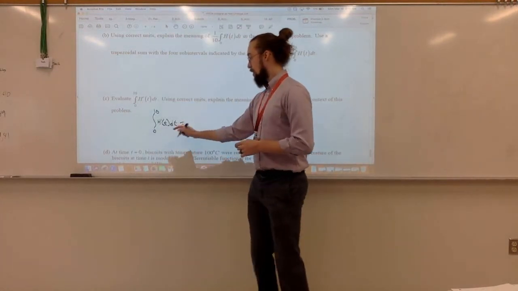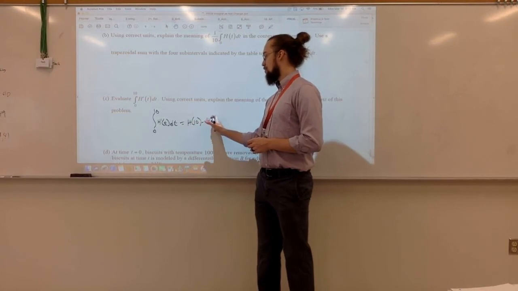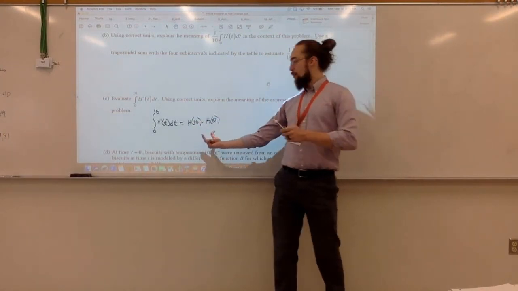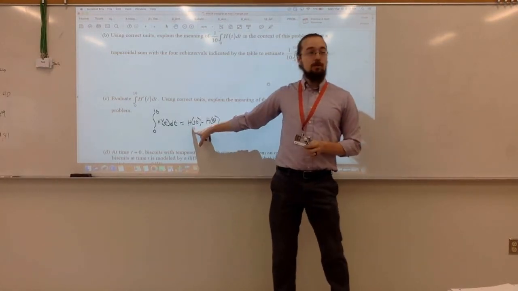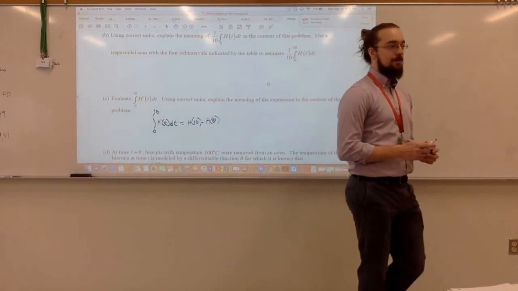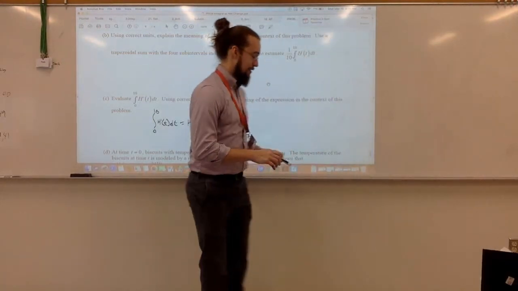This actually means h of 10 minus h of 0. I have both of those values in the table, right? This is just the temperature at 10 minus the temperature at 0.